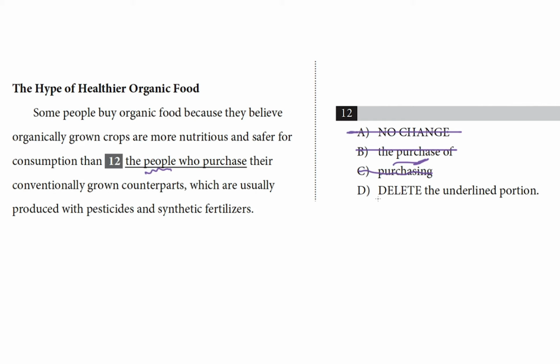And that leaves choice D. Let's see what happens if we delete the underlined portion. Some people buy organic food because they believe organically grown crops are more nutritious and safer for consumption than their conventionally grown counterparts. Hey, how about that? It's comparing organic crops to their conventionally grown counterparts. So, comparing crops to crops. That's our answer, because it's a logical comparison.